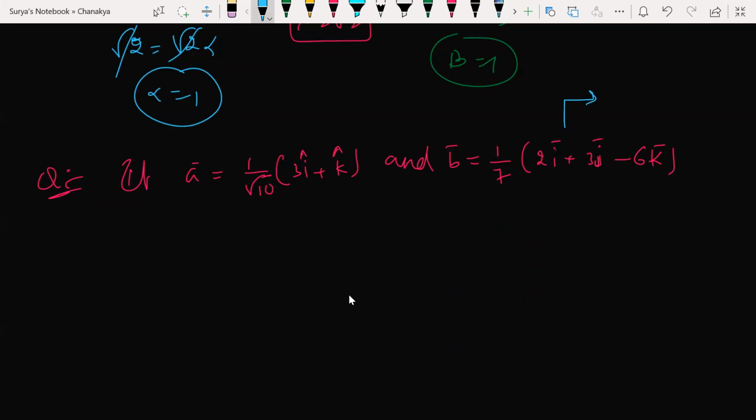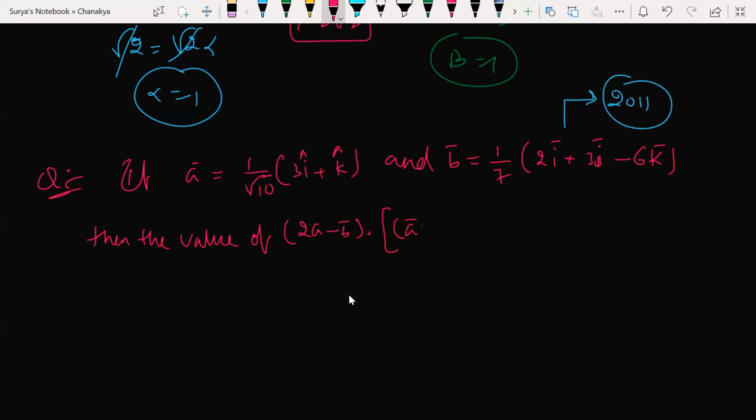This is a 2000 JEE question. Oh, I didn't give the full question properly. Then the value of dash is equal to.